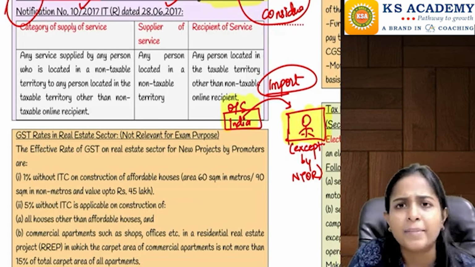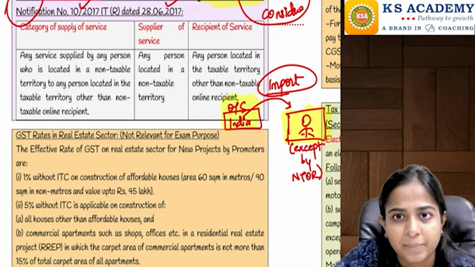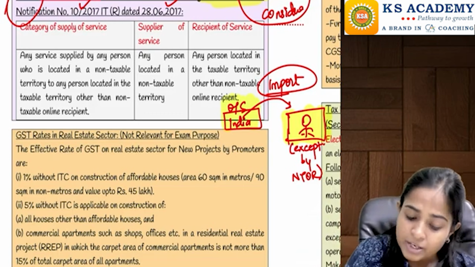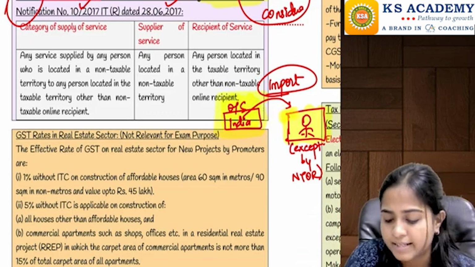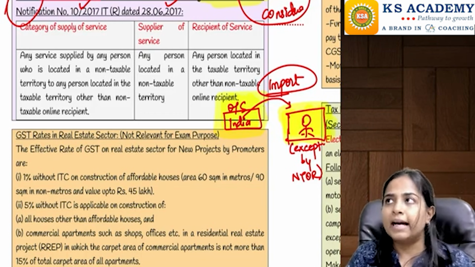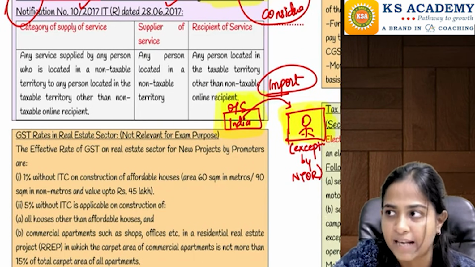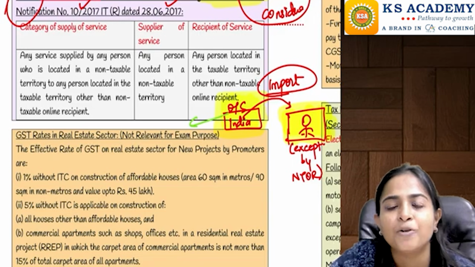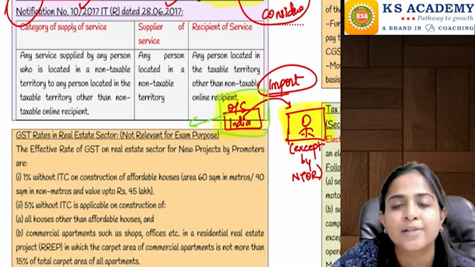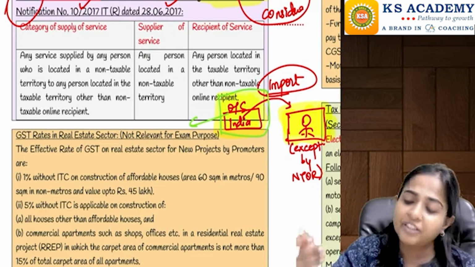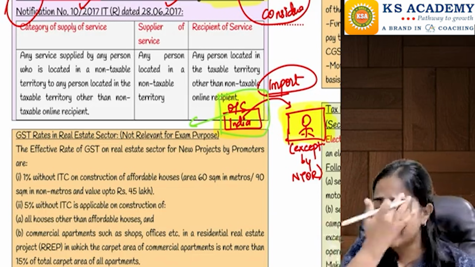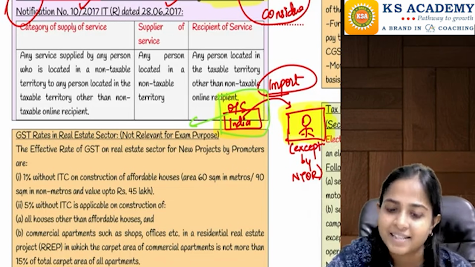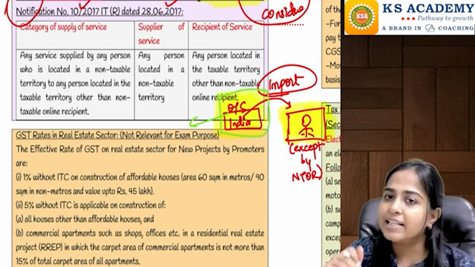Then normally, can we say the forward charge mechanism is applicable, because we have not studied this till now in the above pointers. If the forward charge mechanism is applicable, then the responsibility to pay the tax is on this person located outside India. Then this person will have to get himself registered under GST and pay the taxes. But where is he located? He is located outside India.